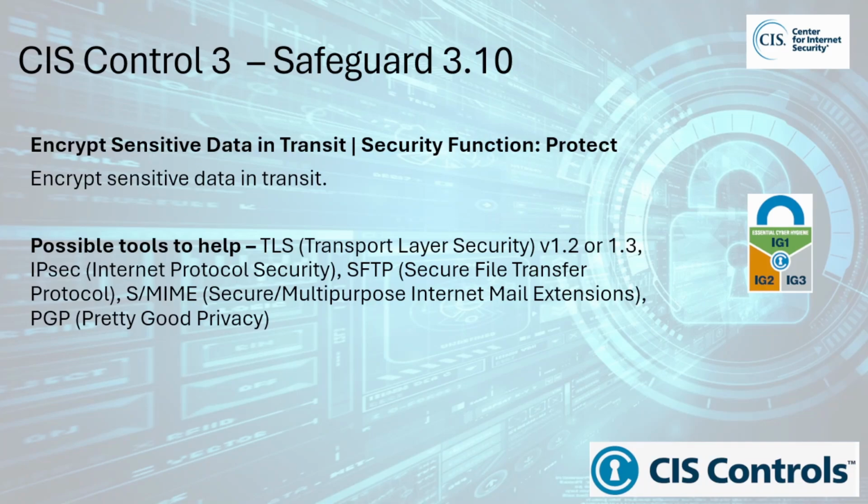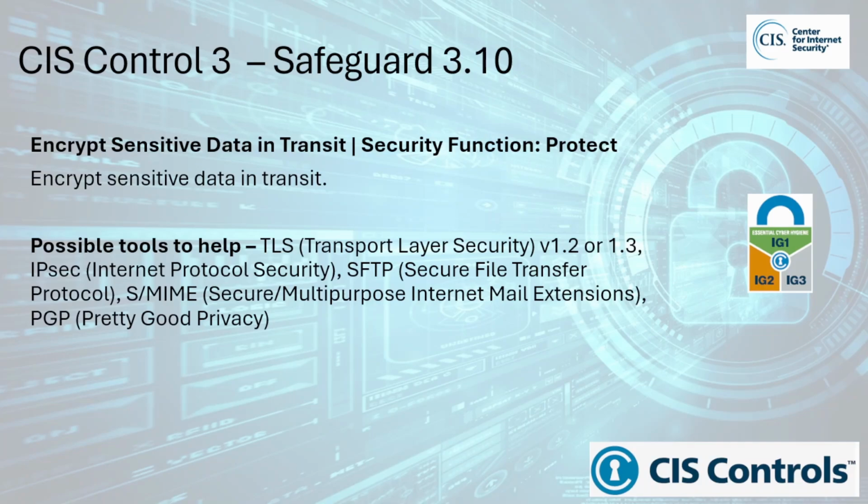Safeguard 3.10 encrypts sensitive data in transit. This falls within the Protect security function and is within Implementation Group 2. Encrypting sensitive data in transit refers to the practice of protecting data as it moves across networks or between systems by using encryption technologies. The safeguard ensures that data being transmitted, whether between devices, servers, applications, or across the internet, cannot be easily intercepted, read, or tampered with by unauthorized parties.